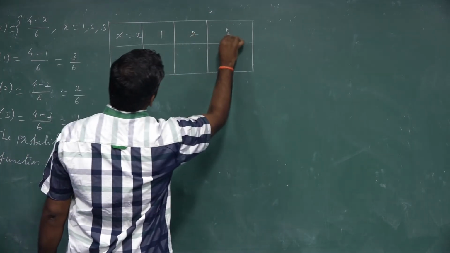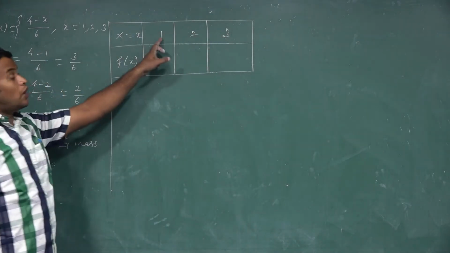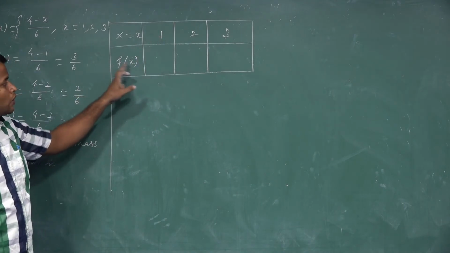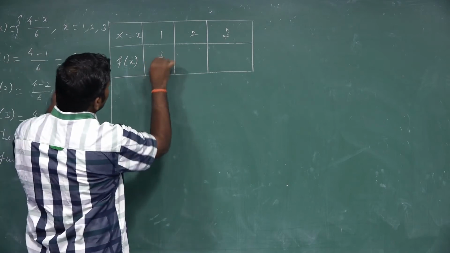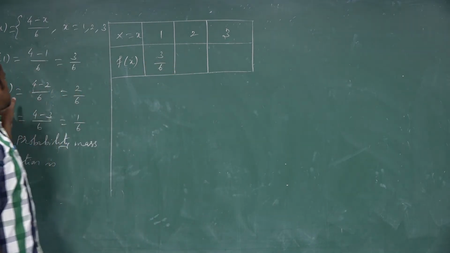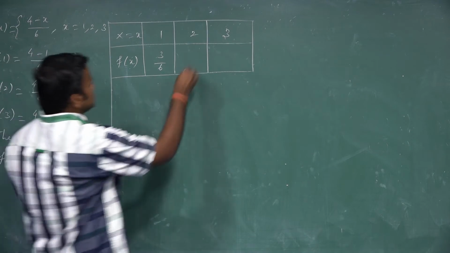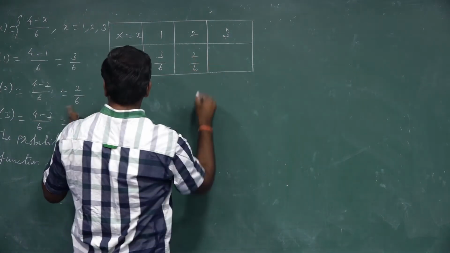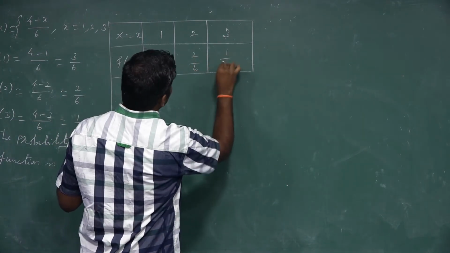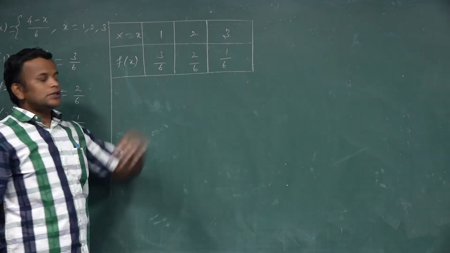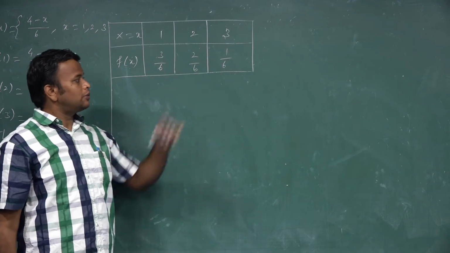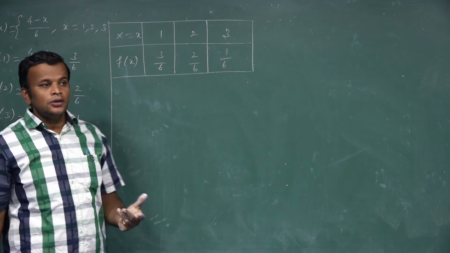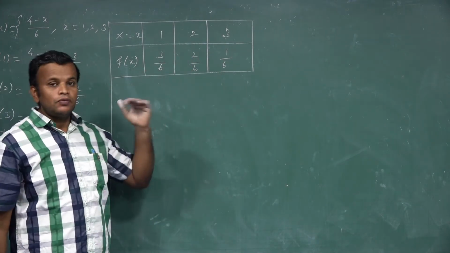When x is 1, the value of f of 1 is 3 by 6. When x is 2, f of 2 is 2 by 6. When x is 3, f of 3 is 1 by 6. Our answer is correct: you add all, numerator 6, denominator 6, 6 by 6 is 1. So that is how to find all the probability values.